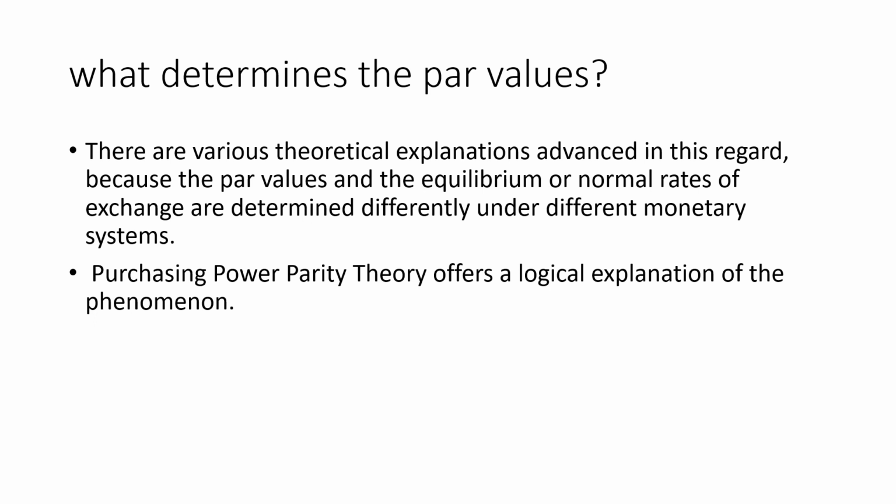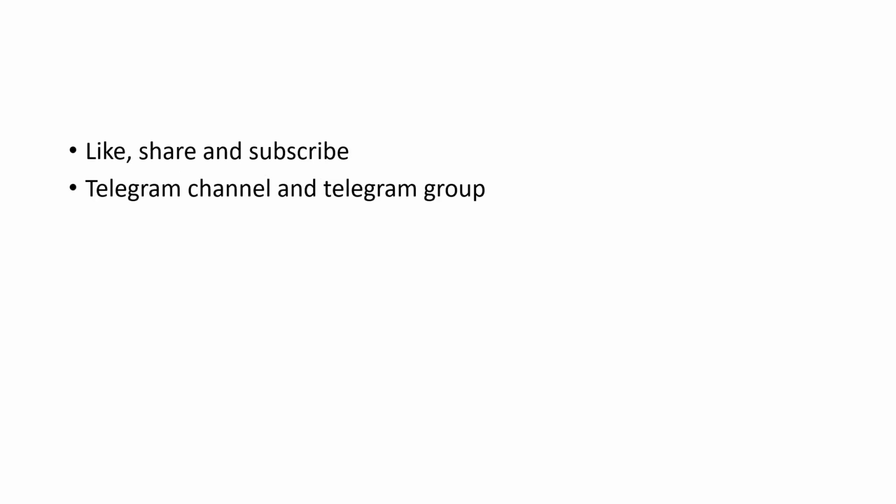The purchasing power parity theory offers a logical explanation of these phenomena. There are various theoretical explanations advanced in this regard because the par values and the equilibrium or normal rates of exchange are determined differently under different monetary systems.